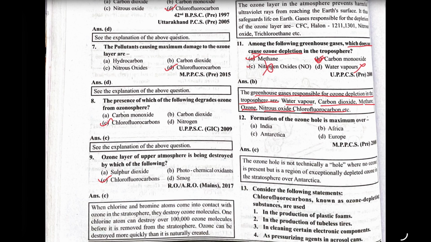Formation of the ozone hole is maximum over where? It is maximum over Antarctica. This always gets attention in the news.